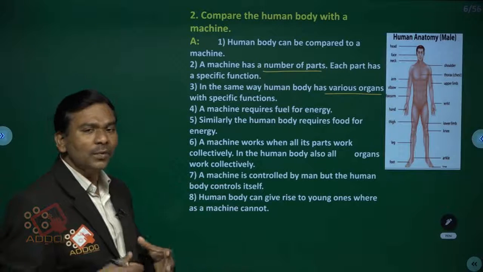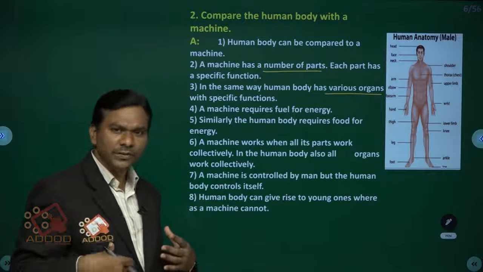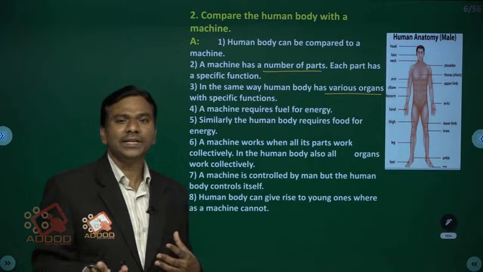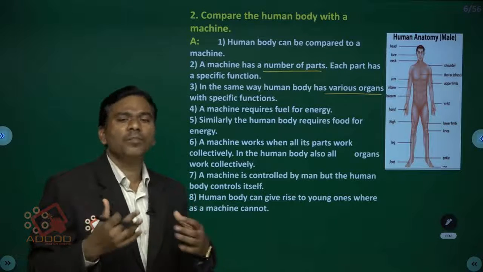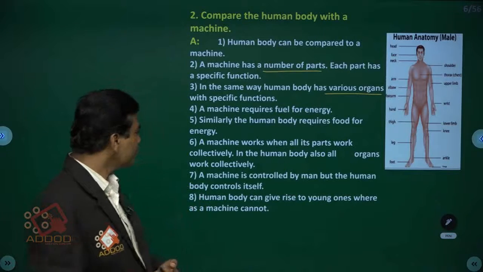At the same time, the human body, compared with the machine, also works different kinds of functions. For that purpose, we require energy. This kind of energy we are getting from food substances. That's why we take food.